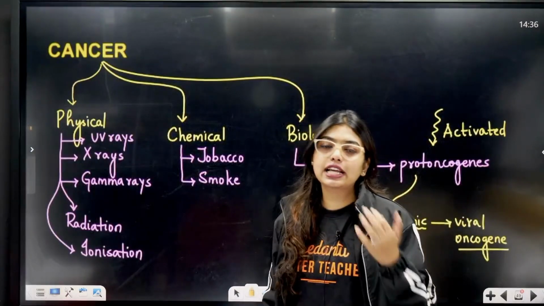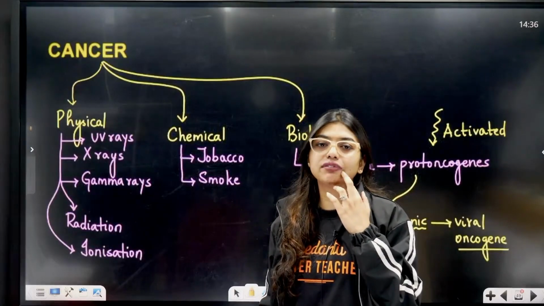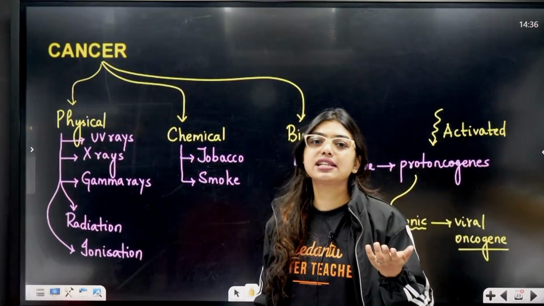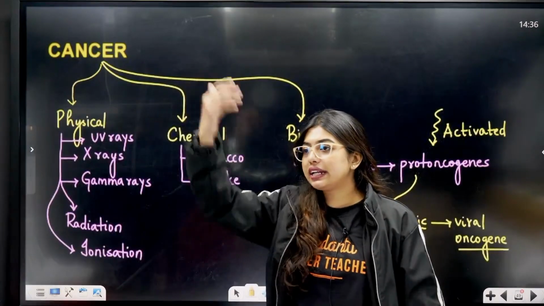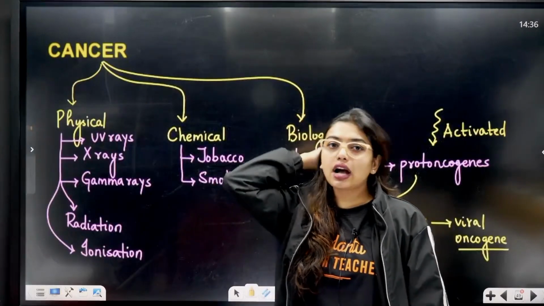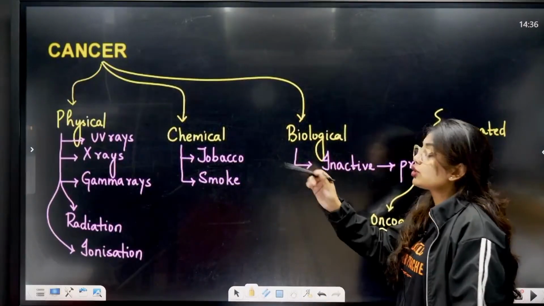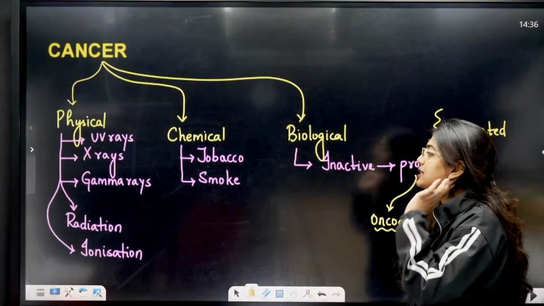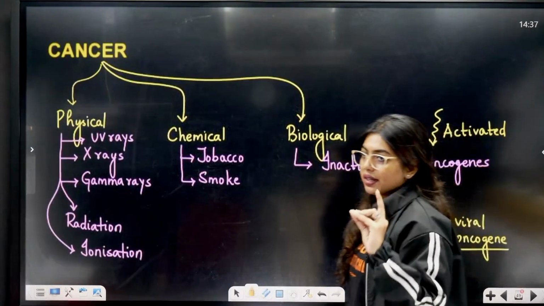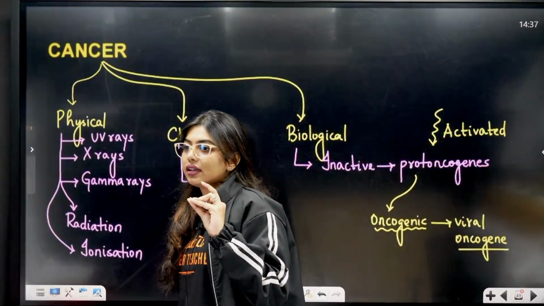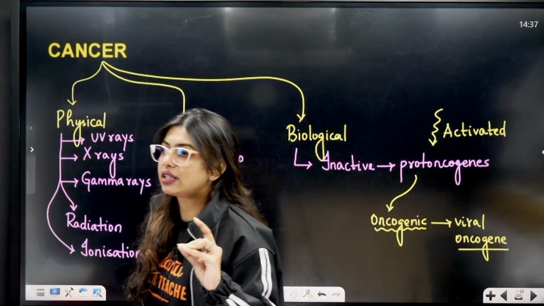You are continuously exposed. We say ozone layer depletion will lead to an increase in skin cancer. Why? Because we are getting exposed to UV rays too much. Okay, so physical is UV rays, X-rays and gamma rays. Got it?